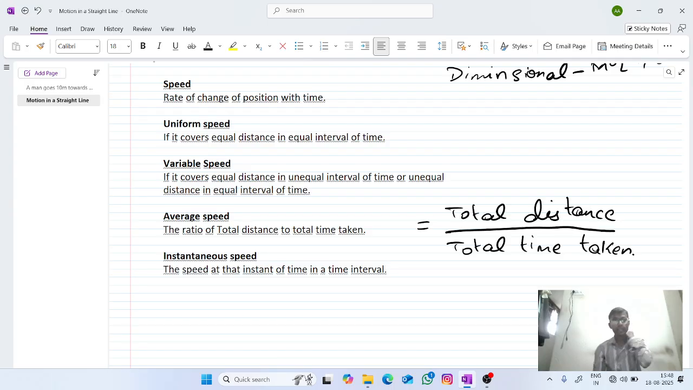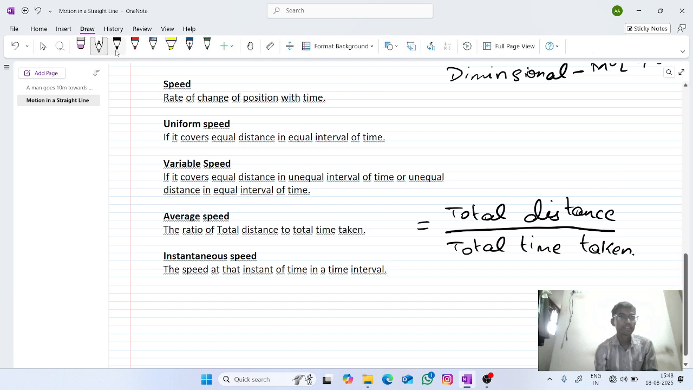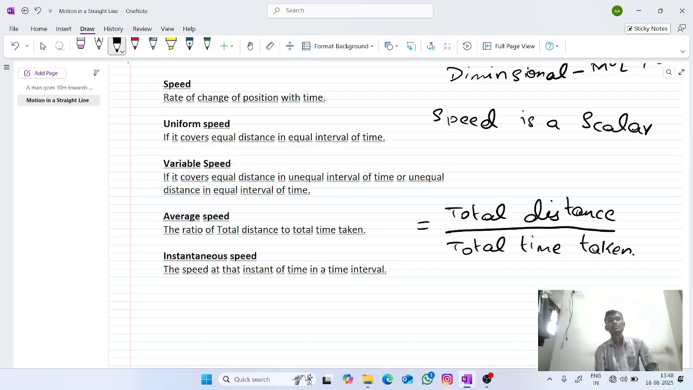Here speed is a scalar quantity. Speed is a scalar quantity.